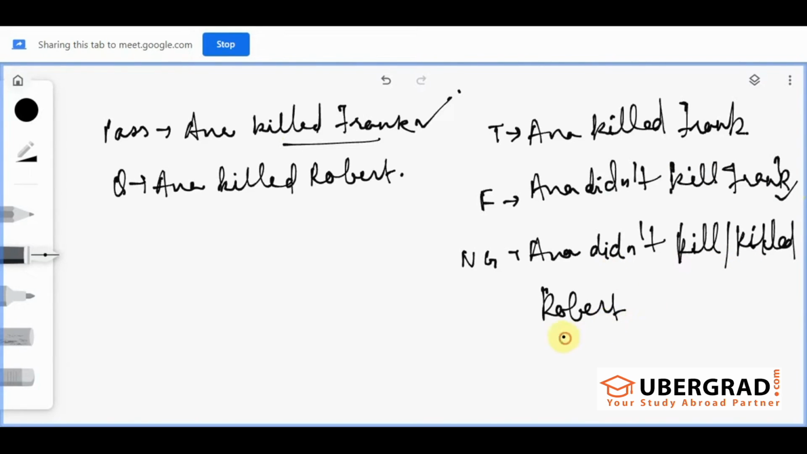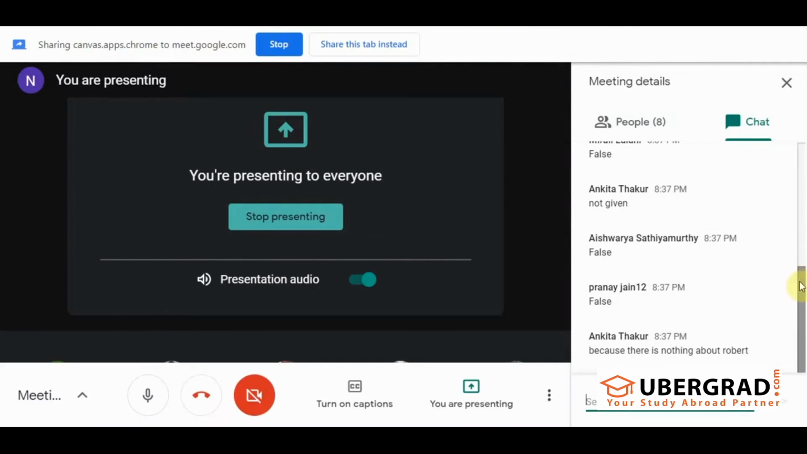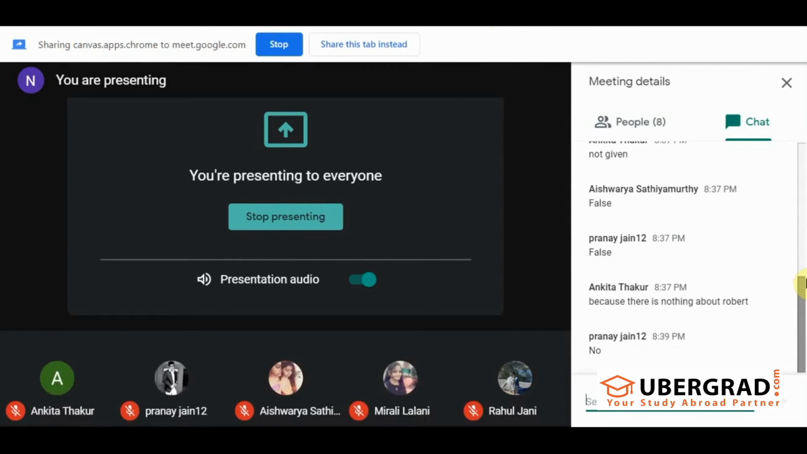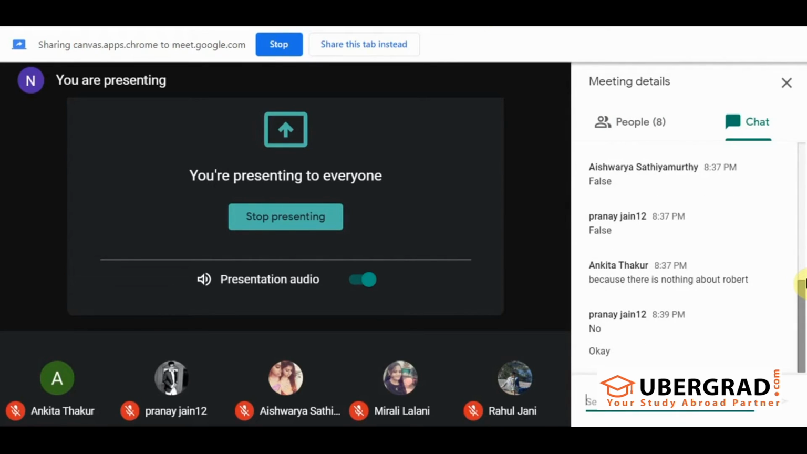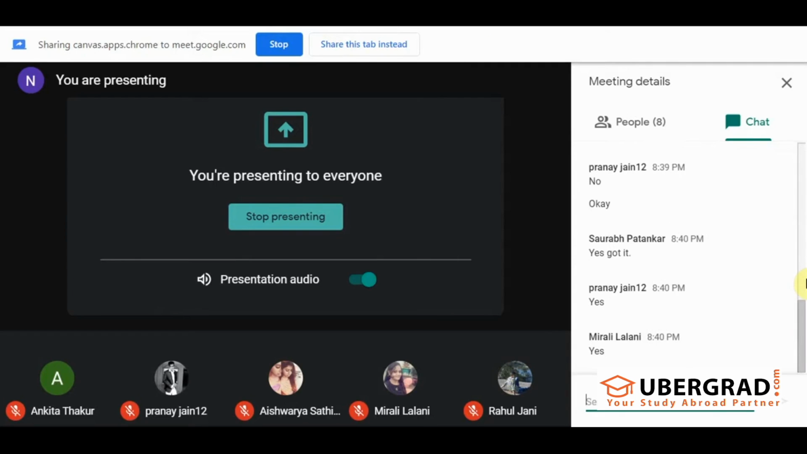Anna didn't kill Robert is not given because what is our keyword? Our keyword is Robert. Do we have any information regarding Robert given in the passage? No. You're searching for the word Robert and you find that there is no information given about Robert. So maybe the situation can be that Anna killed two people, Anna killed Frank also, and Anna killed Robert also. How can you say that it is false? Getting it? So based on the information provided in the passage, this question cannot be answered. Therefore, the answer is not given. Did all of you understand this? Give me a yes if you all understood this.